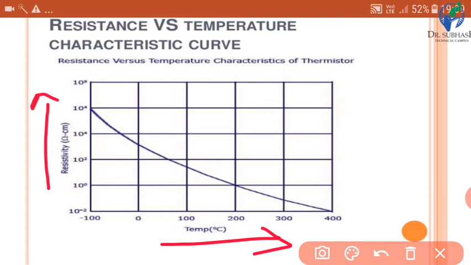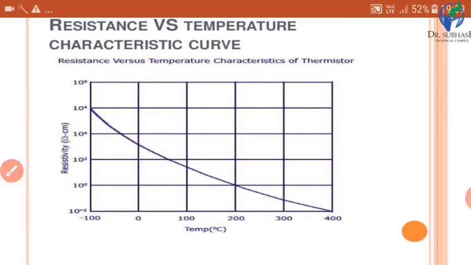So we can see here, as the temperature increases, going from left to right, the resistance decreases. Okay, so this curve is for a negative temperature coefficient. This states that there is a negative resistance temperature coefficient.